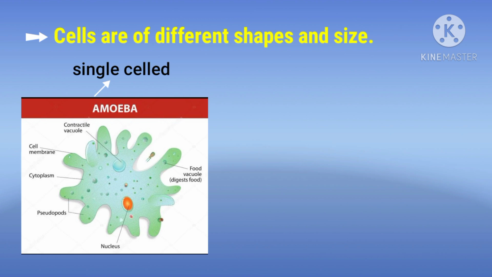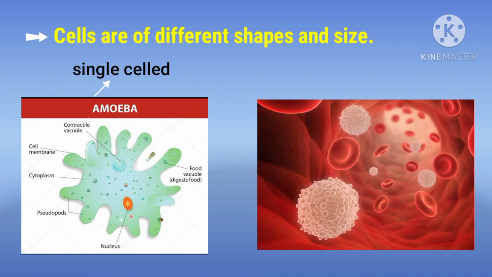Can you say any other example? Another example is WBC, that is white blood cell, which is a component of blood and can also change its shape.